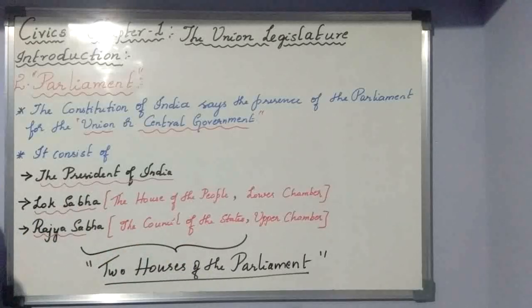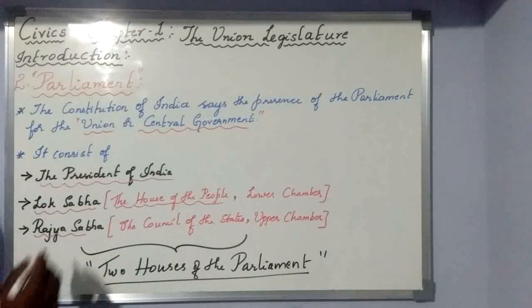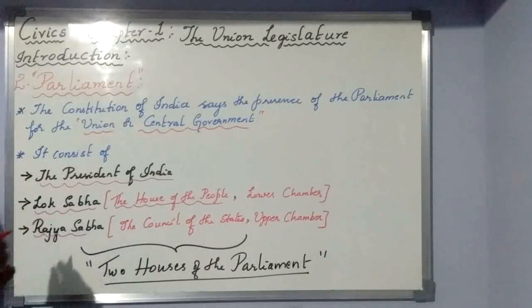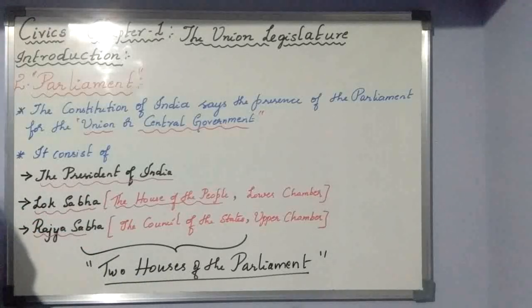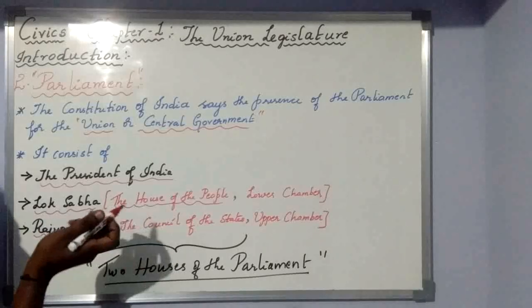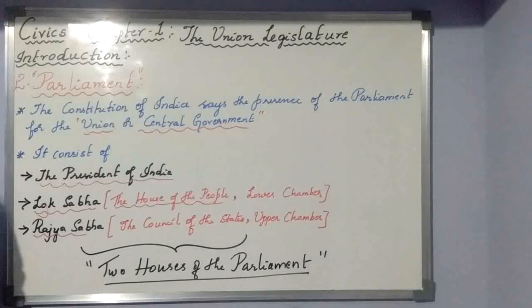Lok Sabha is also known as the House of the People, because all those people whom you elect, you send to this house. They have been elected by the people, with an election every 5 years. Once 18 years are completed, we use the adult franchise method. As a result, it's called the House of the People. The real power is given to the Lok Sabha. The power is given by the people to the representatives. It is also called the lower chamber, because every 5 years it gets dissolved.